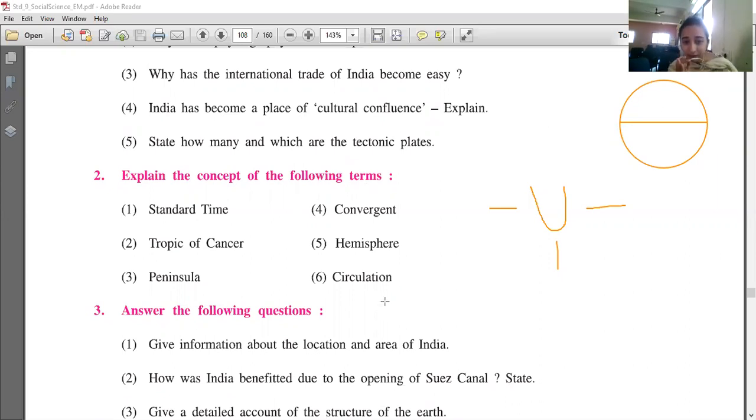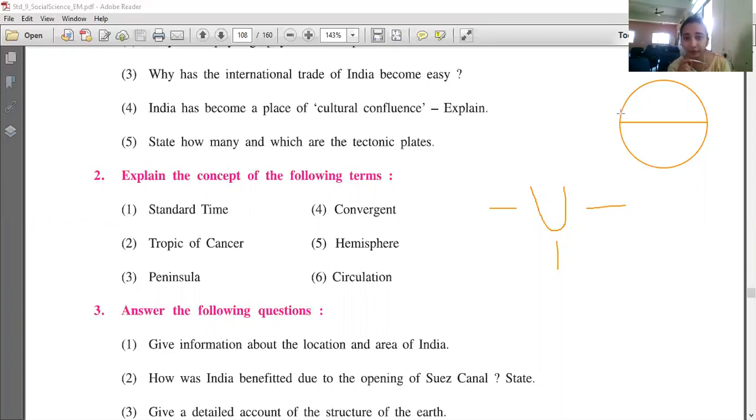Okay, the next is circulation. You have to explain the meaning of circulation. What do you mean by circulation? That is again given in the geological structure of India. Understand that I am not making you write all the questions and answers. You have to write it on your own so that you can remember it. Even after that, if you have any doubts, you can ask me in the next class. Okay.